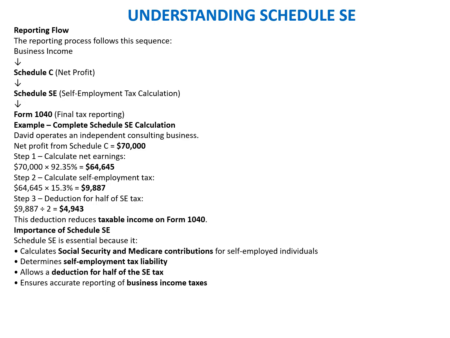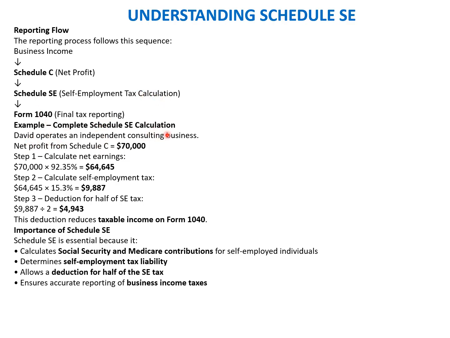Okay. Now, the way the self-employed income is reported through Schedule C and then finally reported in 1040, likewise, the self-employment tax numbers are reported through Schedule SE. So the reporting process follows this sequence. Business income, Schedule C, net profit. Then we have the Schedule SE, which is the self-employment tax calculation. Then we have Form 1040, which is the final tax reporting.